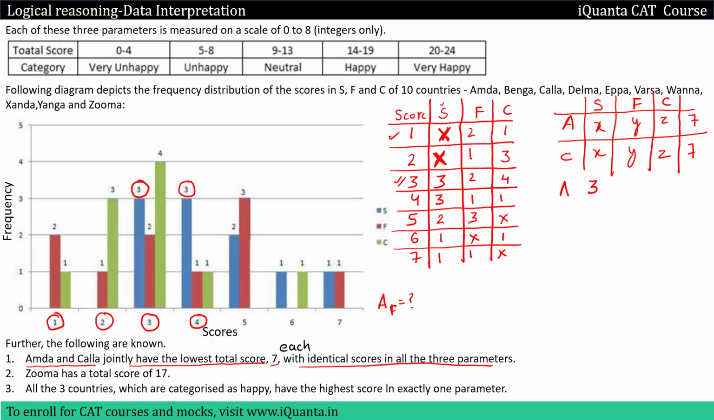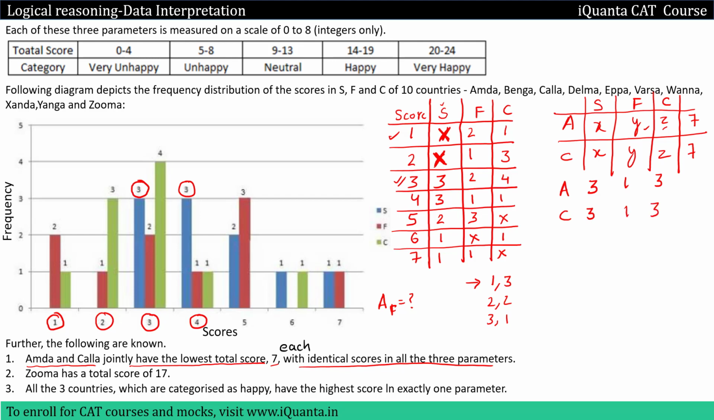So let me start by giving a score of 3. This is to Amda, that means Kela will also get a score of 3. So X is 3. Now the sum of Y, Z should be equal to 4 because the total has to be 7. So 4 can be made in how many ways? By summing up 1, 3, or 2, 2, or 3, 1. We cannot take pairs with 0, like 4, 0 or 0, 4, because a score of 0 is not possible. So let us check the pair 1, 3 first. If F is getting 1, 3, C will also get 1, 3. Let us check if this is possible.